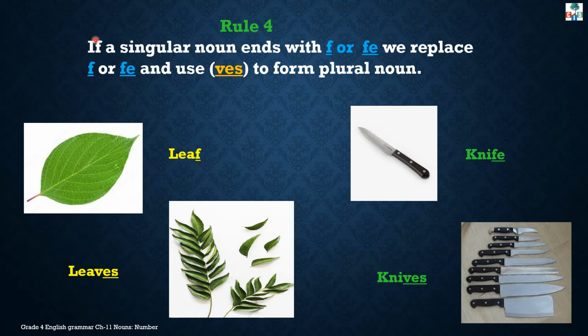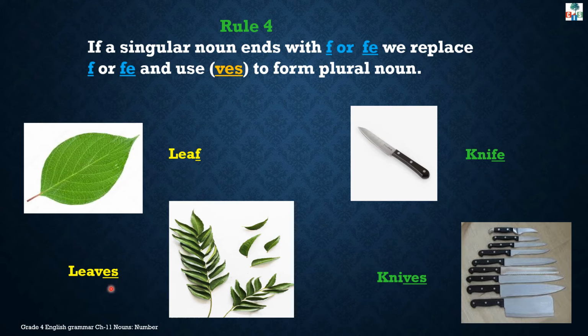Rule number 4. If a singular noun ends with f or fe, we replace f or fe and we use ves to form its plural noun. For example, leaf. This singular noun ends with letter F, and when we make its plural form, we will replace F with VES.